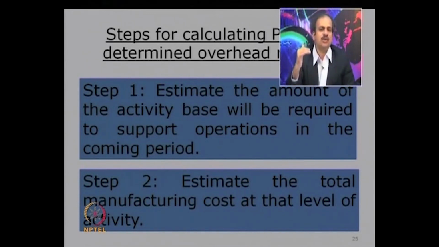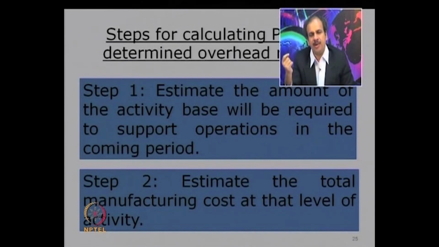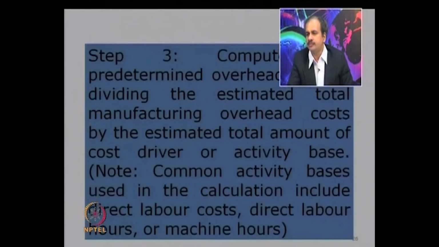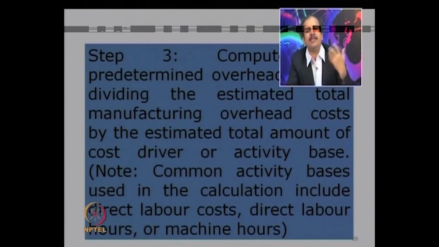Let us look at the steps. Step number 1 says that estimate the amount. Step number 2 is the estimation of the cost at that particular level, and in step 3 the rate is computed. So you take the total estimated cost and divide it by the base.